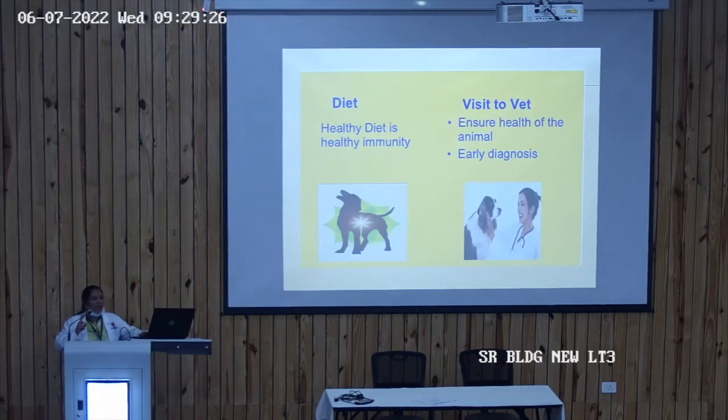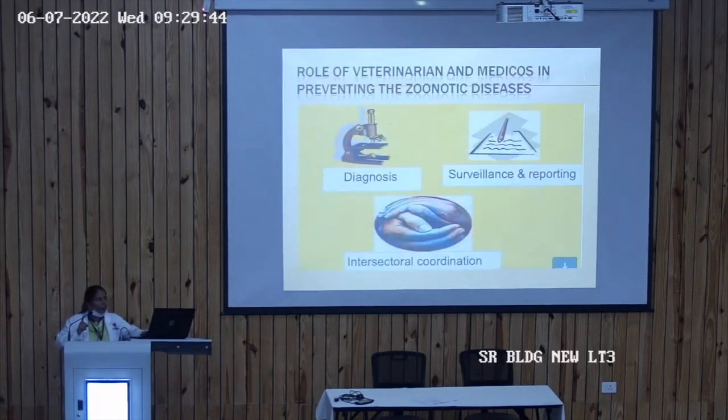Now, healthy diet is healthy immunity. So whatever diet we give to the animal can help provide immunity to that particular animal, even us. So visit the veterinarian. For example, if you have a dog, you should have a proper vaccination of your dog so that if the dog bites you, you don't harbor any disease from him. So what is the role of the veterinarian and medicos in preventing? That is early diagnosis, surveillance and reporting, and intersectoral coordination.